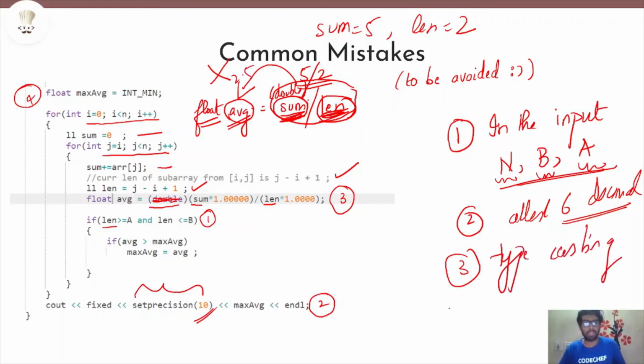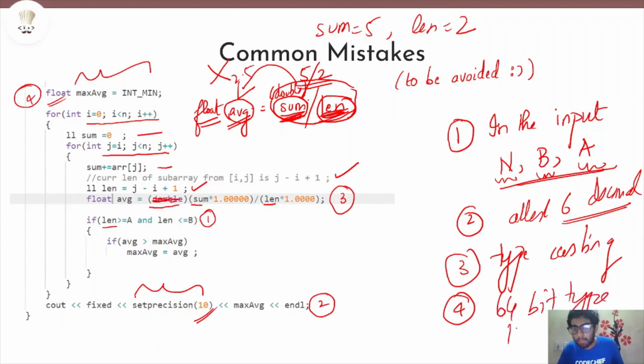Now the fourth condition I've written here is: in this particular problem, look at the constraints, and float will not be enough sometimes to handle all the constraints. So use a 64-bit type, like double here, in order to solve this problem. This was the fourth important case. So hope you understood all.